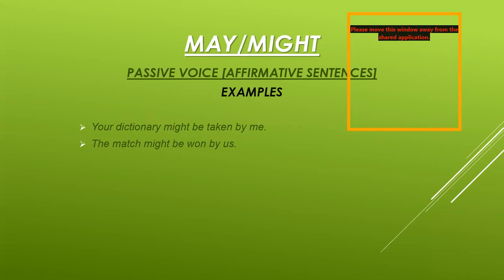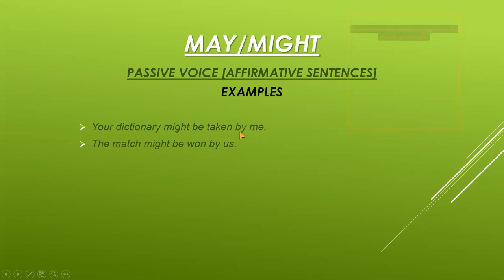Now I'm showing you the examples of the affirmative sentences for the passive voice. Now the sentence is, your dictionary might be taken by me. Your dictionary is the object, might is the modal verb here, be is the helping verb, then taken is the third form of verb, by me, by is used as a rule here, and me means the subject in another form, full stop.